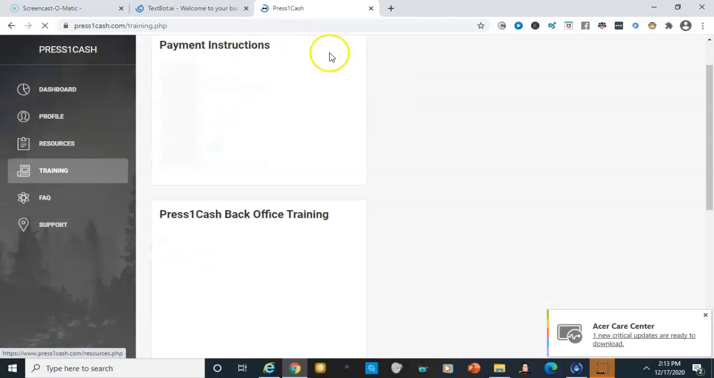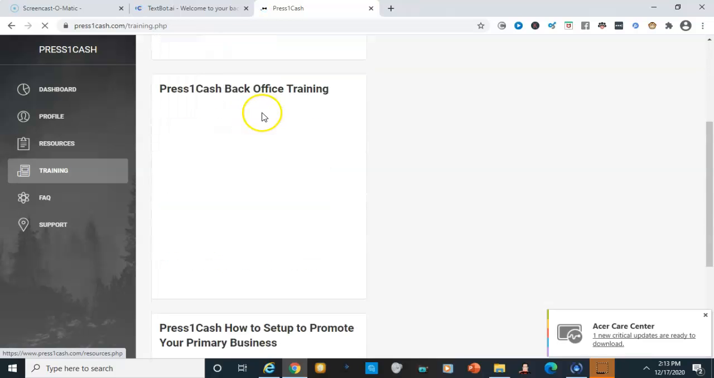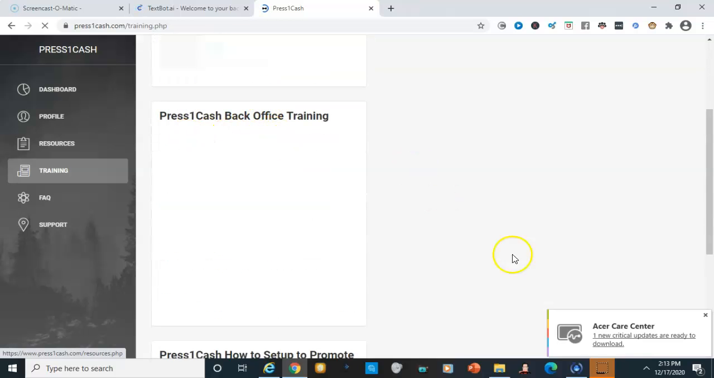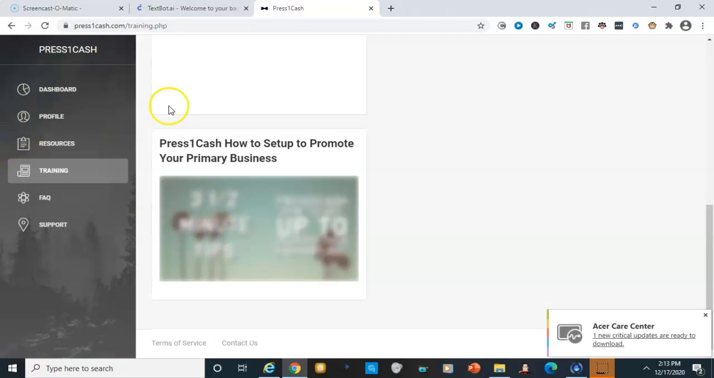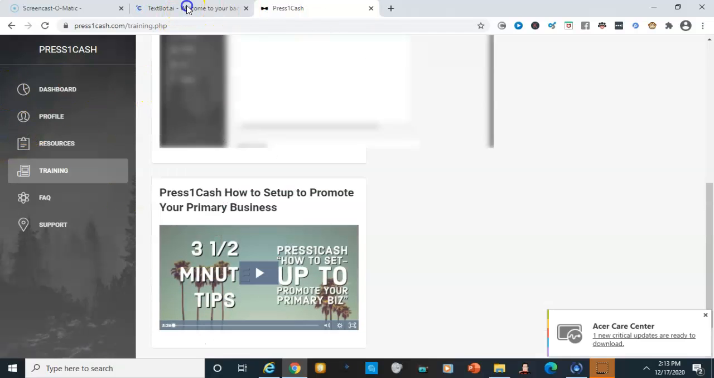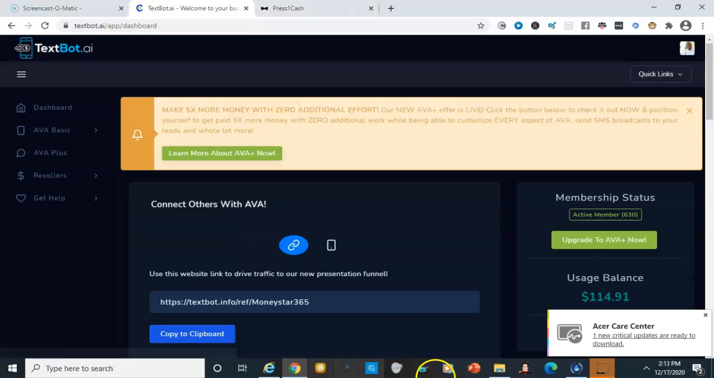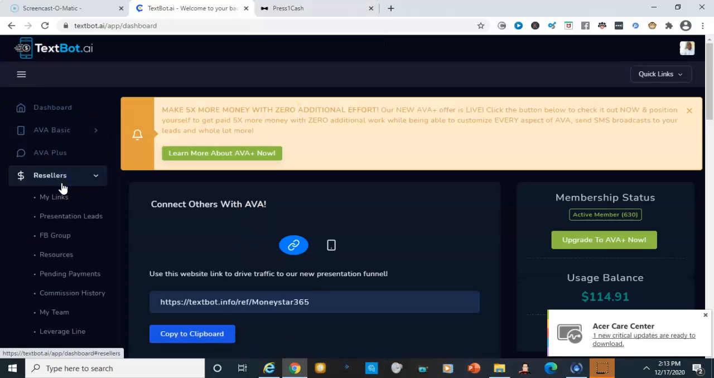So they give you all instructions on how to set up your payments and give you a little back office training. And then they show you how to set up to promote your primary business, which is very straightforward, guys. There's nothing complicated about that. Textbot AI is pretty much the same in terms of they give you a little bit more resources other than Press One Cash, but they do give you resources as well. So we're going to go down to the resellers tab here, resources.